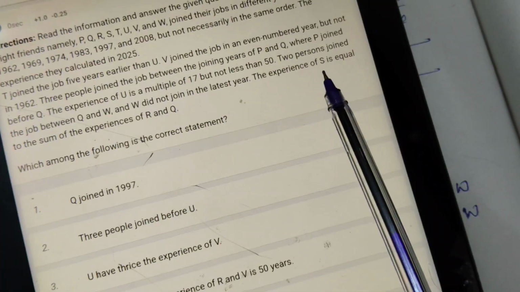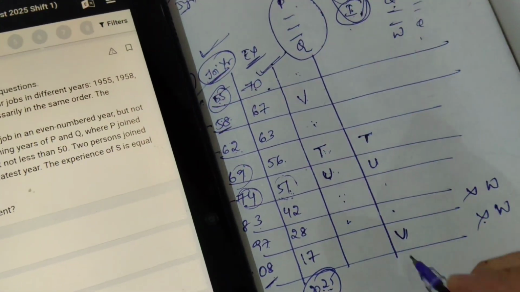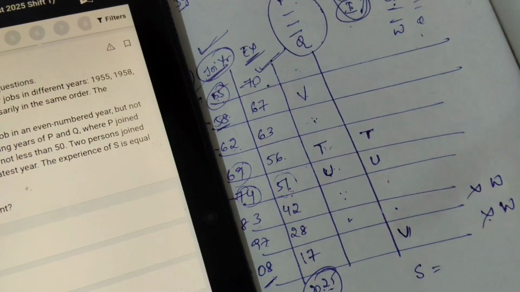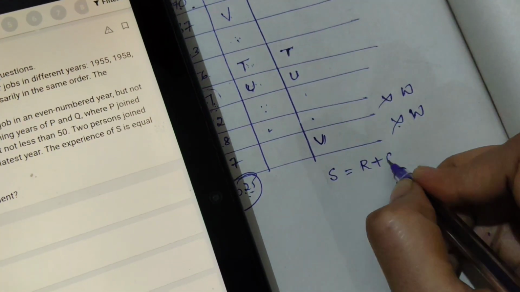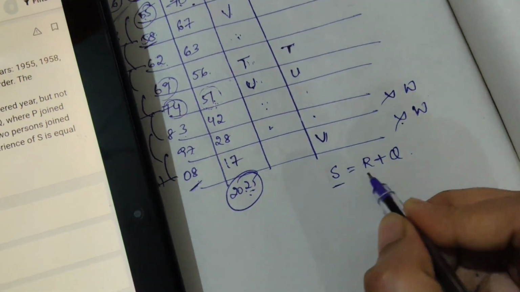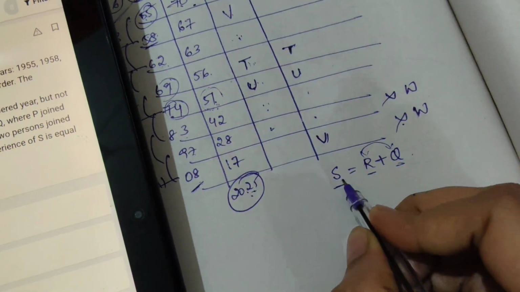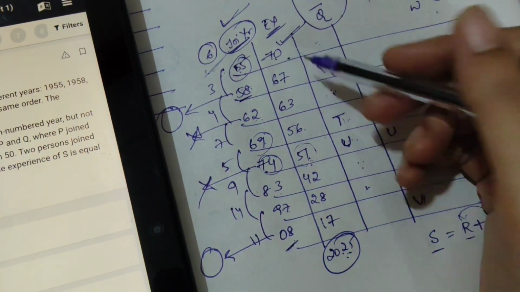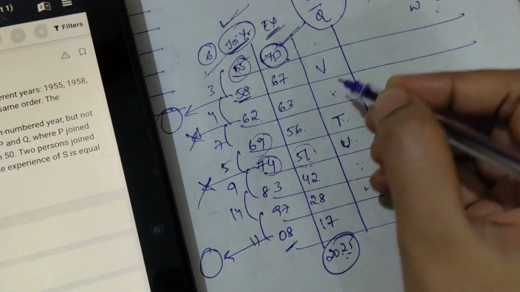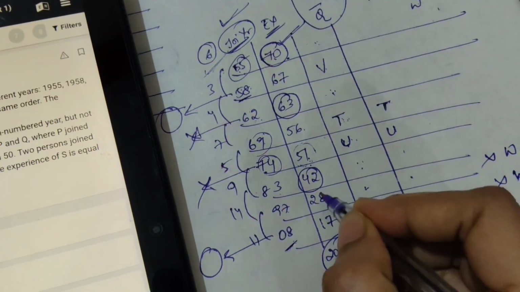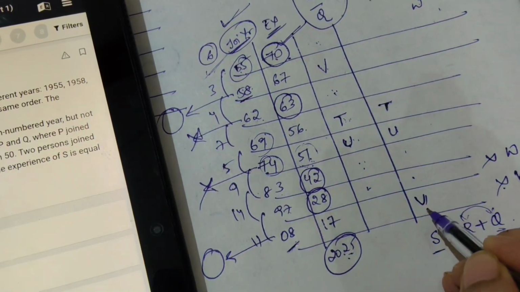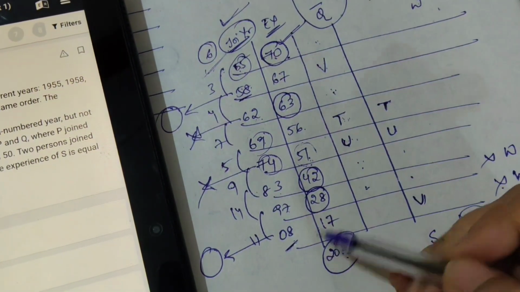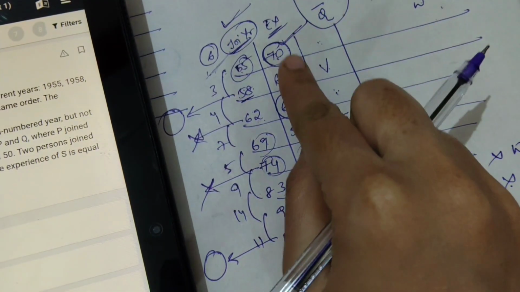The experience of S is equal to the sum of the experience of R and Q. Now they have said that the experience of S is equal to the sum of the experience of R and Q. Sum means addition, R plus Q. So whatever experiences these 2 have, their sum should come here. Whatever experiences we have left, 70, 63, 42, 28. If we write V here, 17 will be remaining. But these numbers are fixed. Now we should add 2 numbers such that we get the third number.